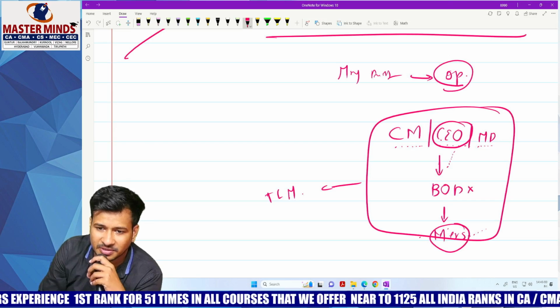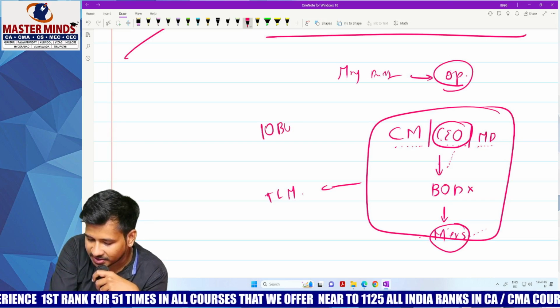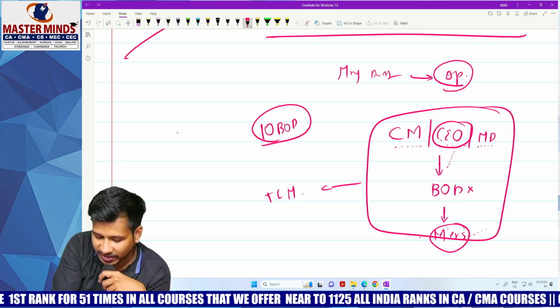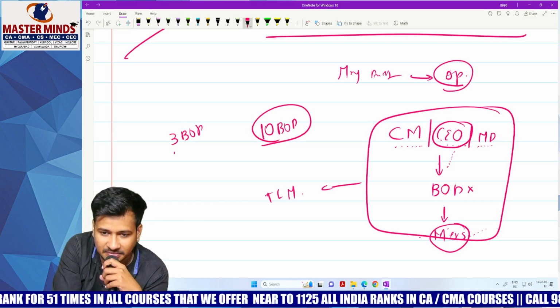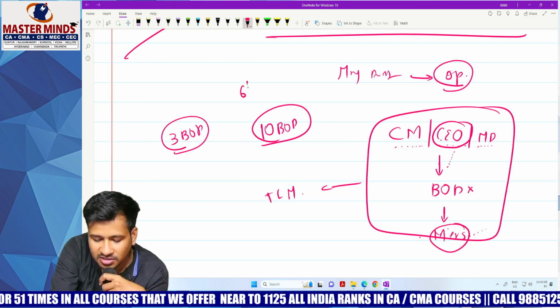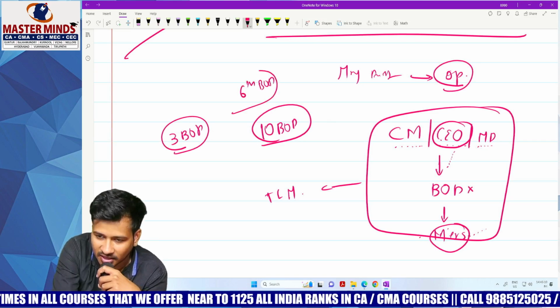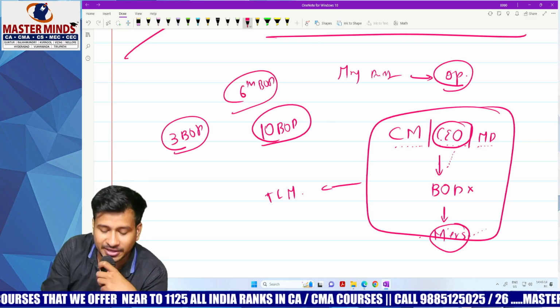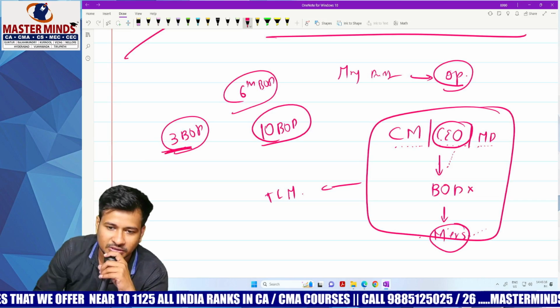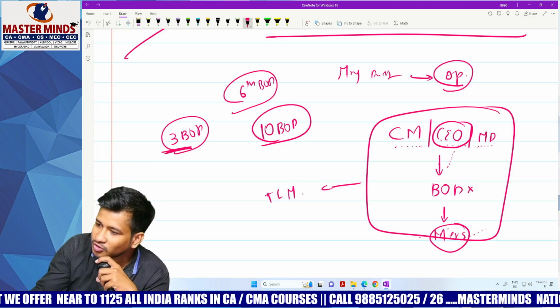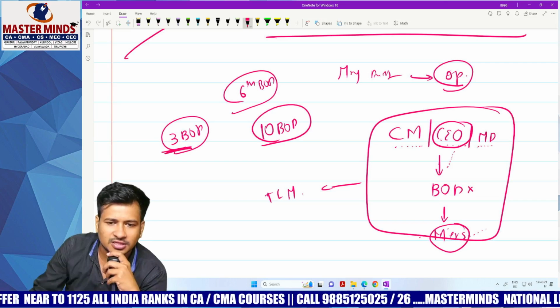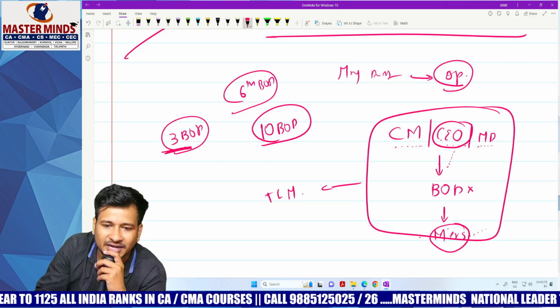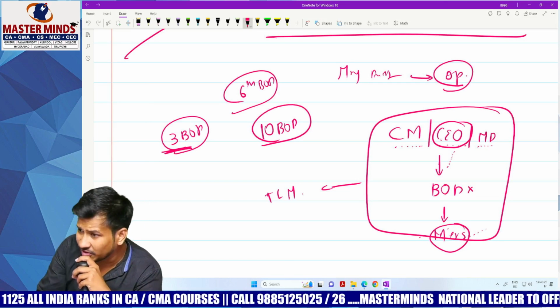If there are 10 board of directors, 3 of them may decide themselves to audit the 6th director. Only these 3 people and the person appointed will know. All the other people will not know what is happening at all. Sir, hope you have got the concept.